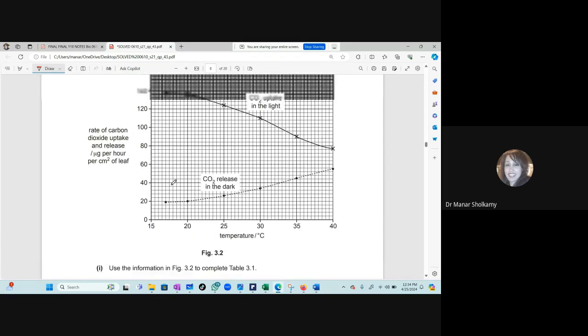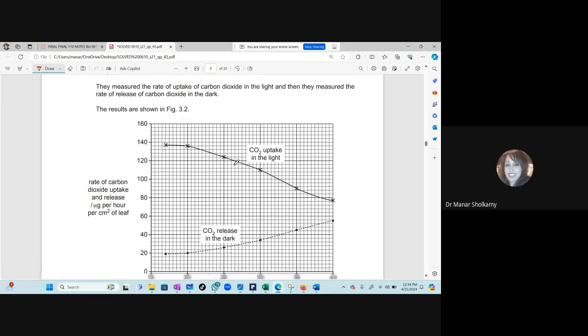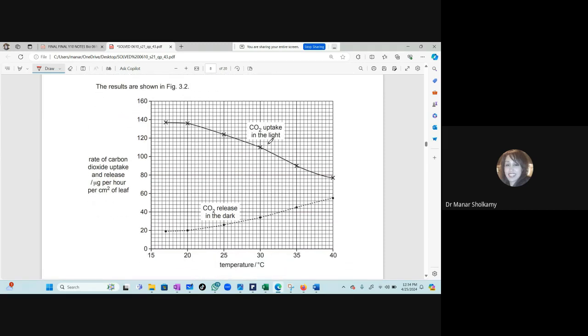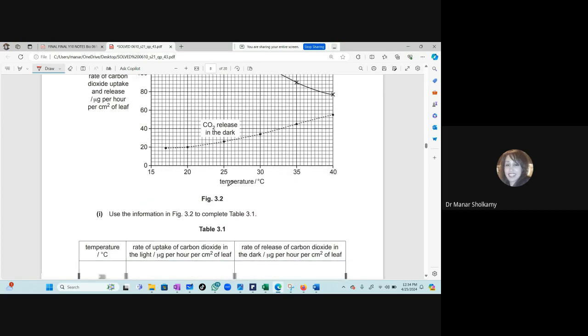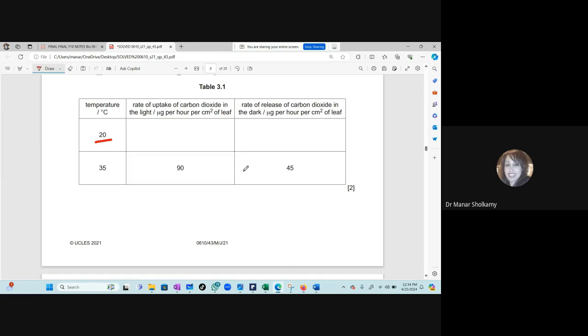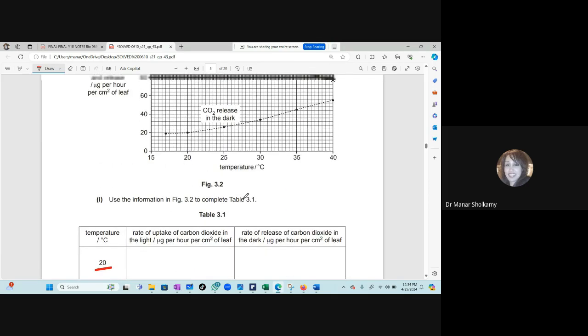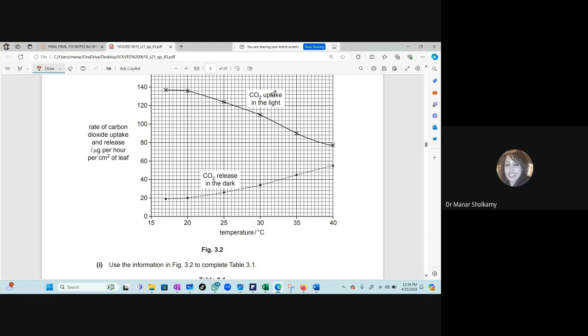Now, graphs and graphs and more graphs. I have temperature on the x-axis and the rate of carbon dioxide uptake and release, so you have two graphs. You have a key. The crosses are the uptake of carbon dioxide during the light, and the dashed line is the release of carbon dioxide in the dark. Okay, the rate of uptake of carbon dioxide in the light at 20 degrees. This is so easy. I'll go to 20 and look at the uptake graph. You will move up until the graph stops you, and then you will give a reading.